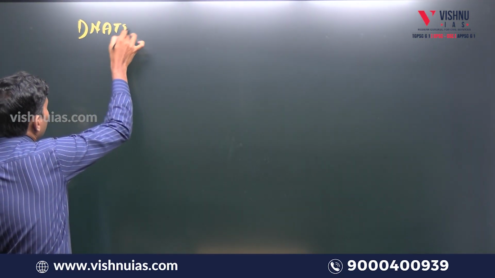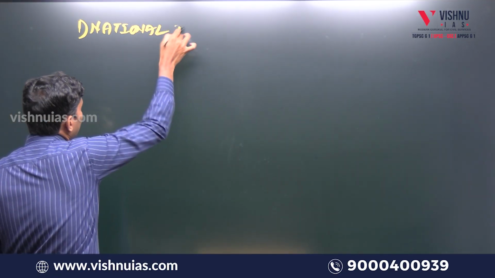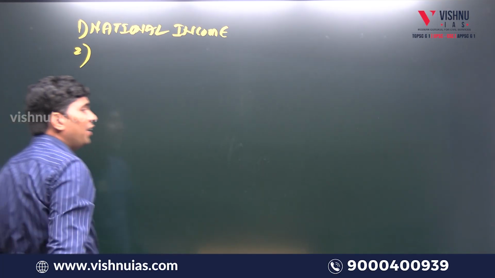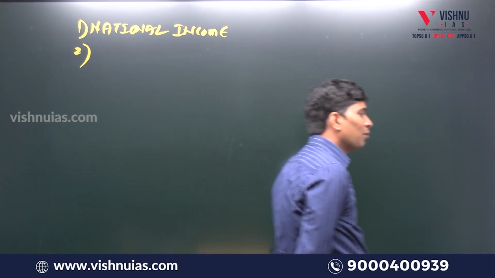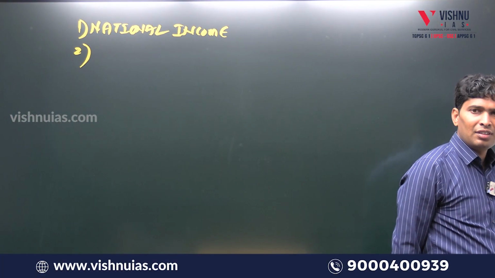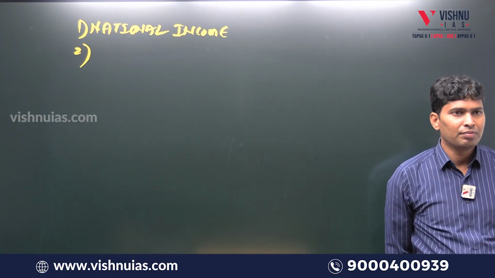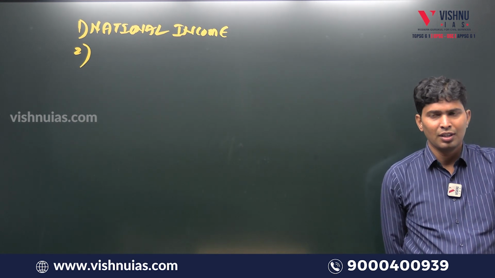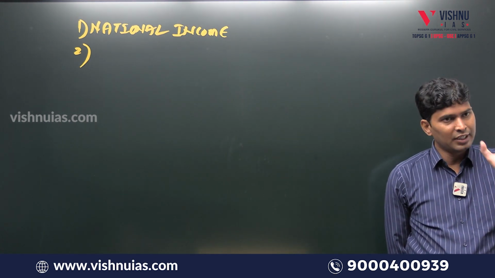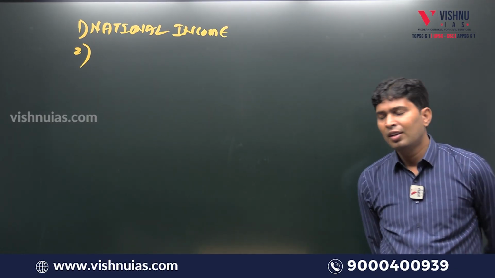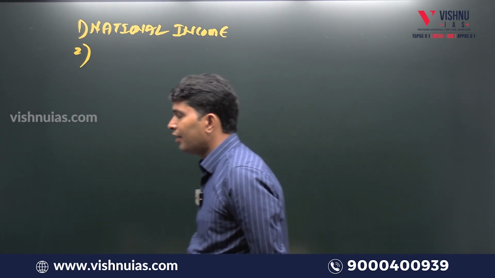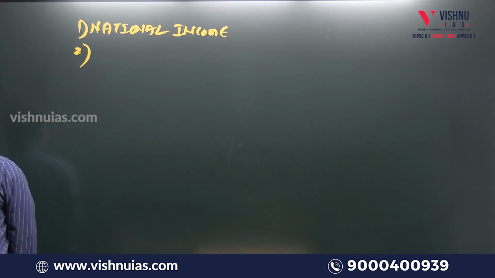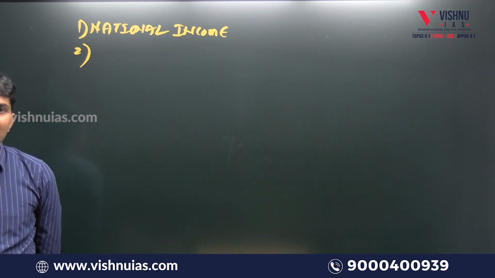So, national income, the examiner's favorite topic anyway. See, nowhere is it mentioned that this topic is a prelims topic and this is a mains topic. However, if you look at previous year questions, we can make out. In agriculture, most of the questions come in the mains, 2-3 mains questions, but in prelims, schemes are asked. From infrastructure, roadway, railway, aviation, schemes are asked in prelims, but mains questions are asked in GS paper 3.